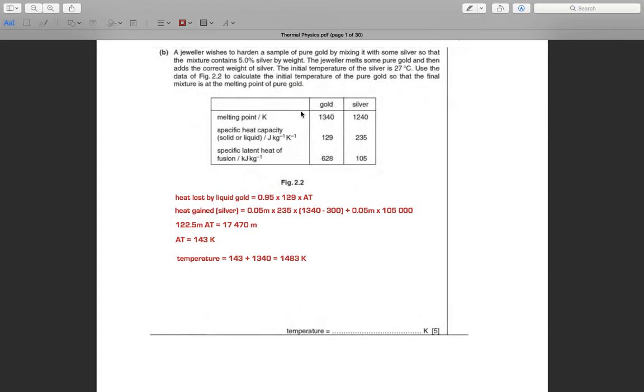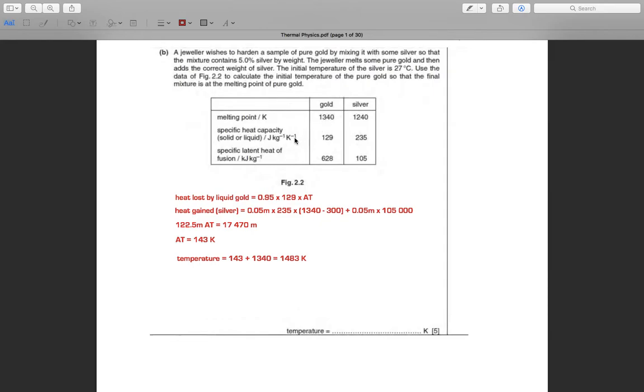Okay, we have a table about gold and silver. Regarding melting point, the gold is 1340 and silver is 1240. The specific heat of gold is 129 joule per kilogram per Kelvin, and this is in Kelvin.